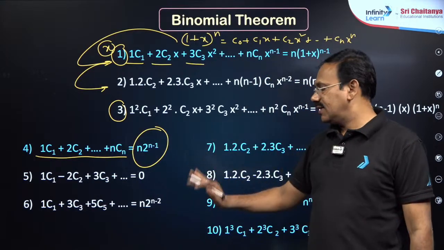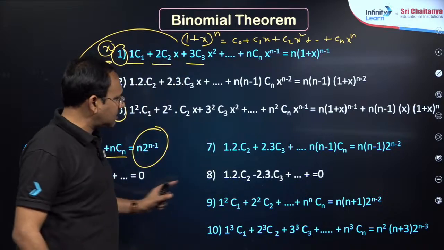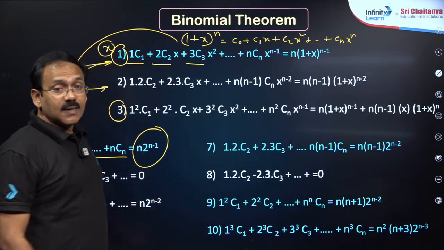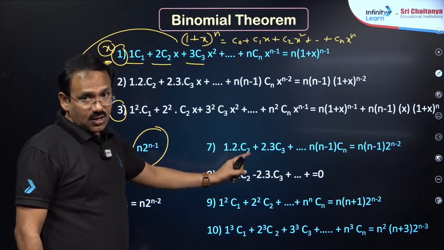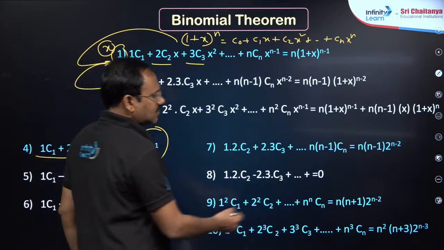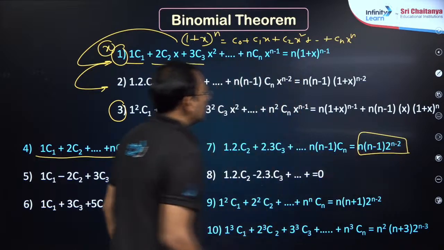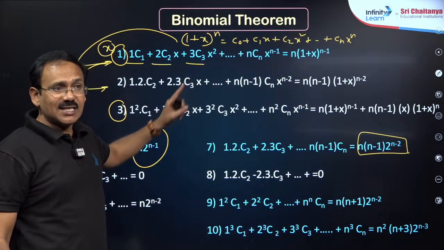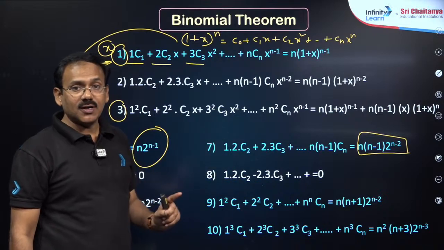That is important. The next, my dear friends, don't worry much about all the things I have highlighted already. Suppose 1 into 2 into C2 plus 2 into 3 into C3 and so on. If this is the case, the result is n into n minus 1 into 2 power n minus 2. If you could remember this, that is fine. If not, at least you try to remember this, important.